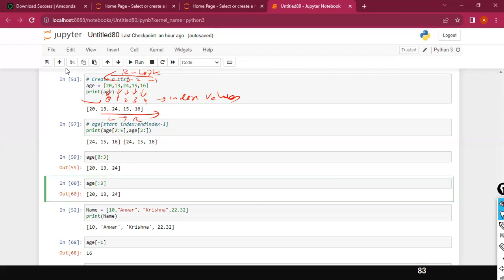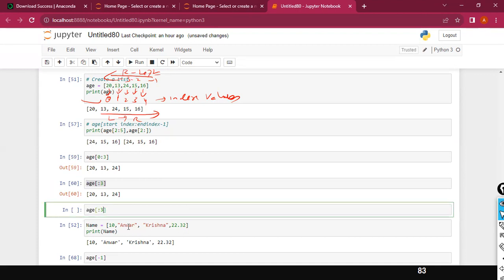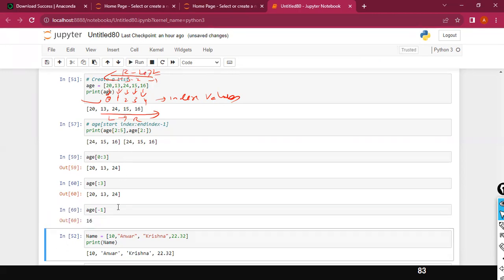Okay, so I just add one more cell for the sake of you people to understand. Here, I'm going to say age of minus 1. In this case, the negative value, negative index. If I specify any negative index values, you are traversing from right to left, okay? So minus 1 is this one, 16. You can access the values from left to right and right to left also. If you want to access the values from right to left, the 16, 15, the index value for the rightmost one is minus 1. If I hit run, 16.